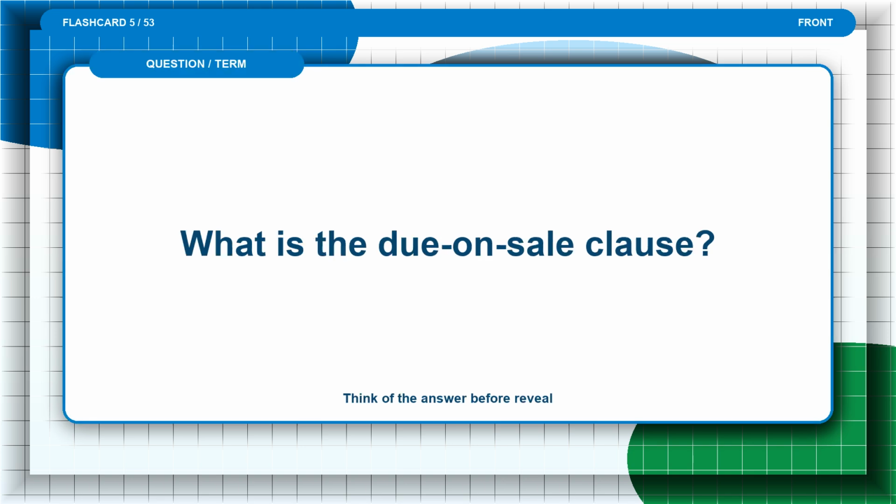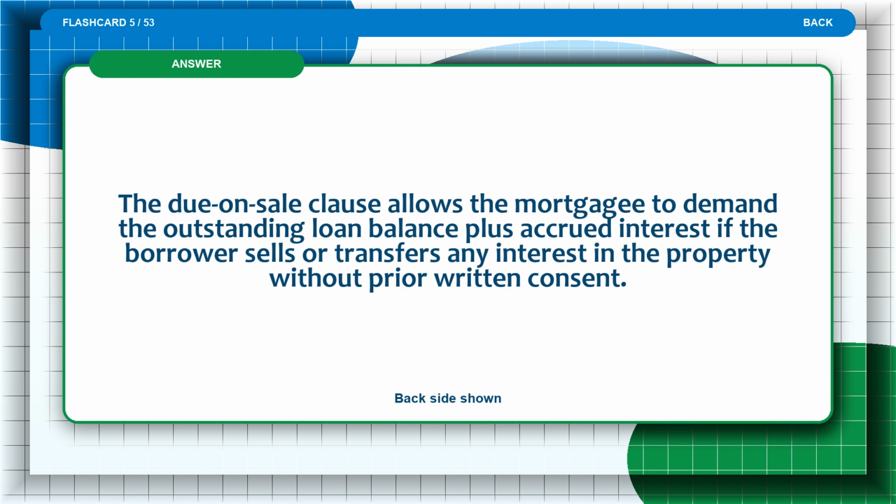Flashcard 5. What is the due on sale clause? Think of the answer before the reveal. The answer is: the due on sale clause allows the mortgagee to demand the outstanding loan balance plus accrued interest if the borrower sells or transfers any interest in the property without prior written consent.